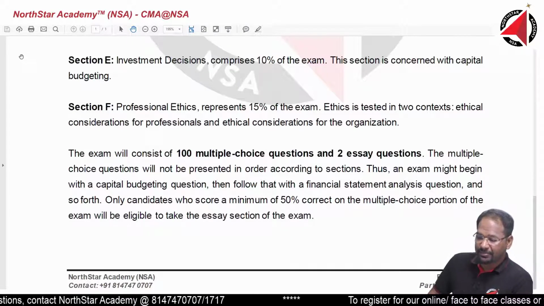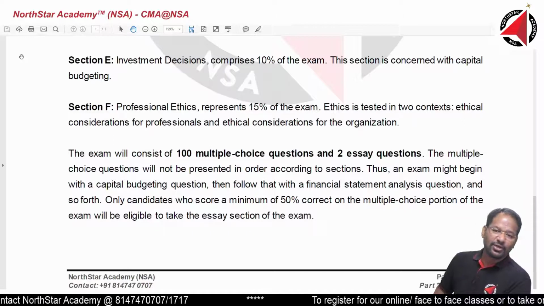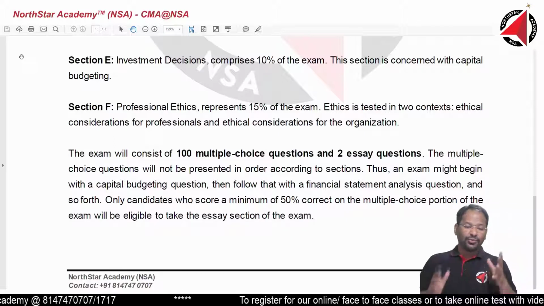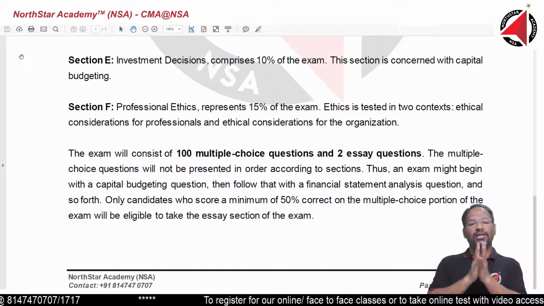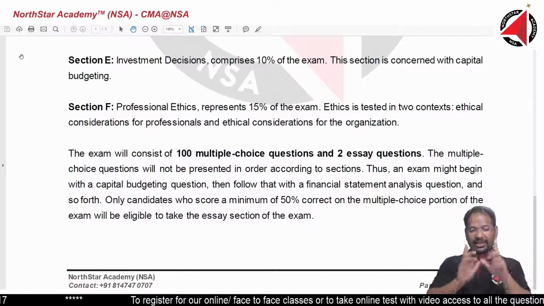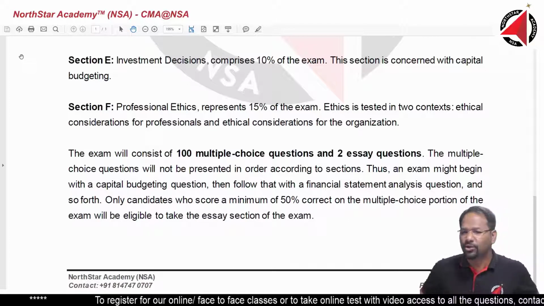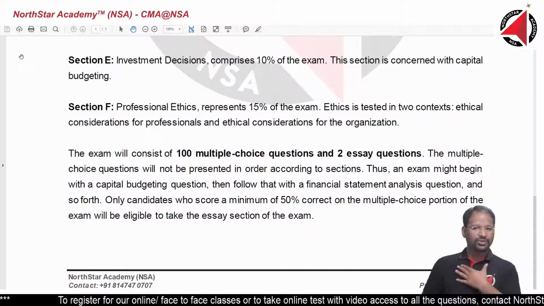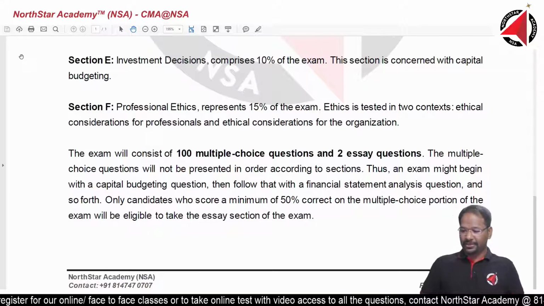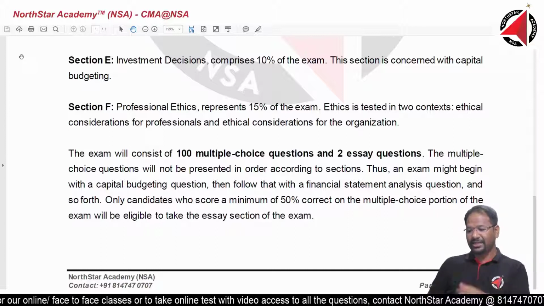That's my promise. I will take you through the entire thing. Will the sections be covered chronologically? You don't have to worry about chronology. It will be covered in a fashion that you will be able to interconnect every knowledge area. Alright, you will be able to interconnect everything. That is my promise to you. You don't have to worry about chronology. I will choose the chronology which is most advantageous to you. Alright, so leave that to me. I will take care of that.